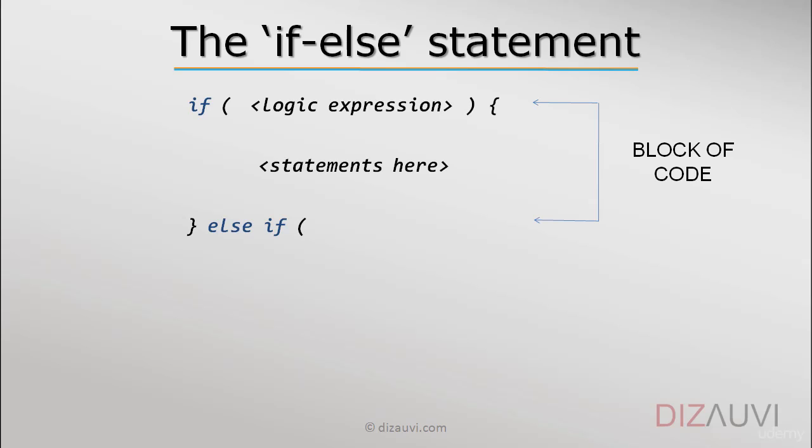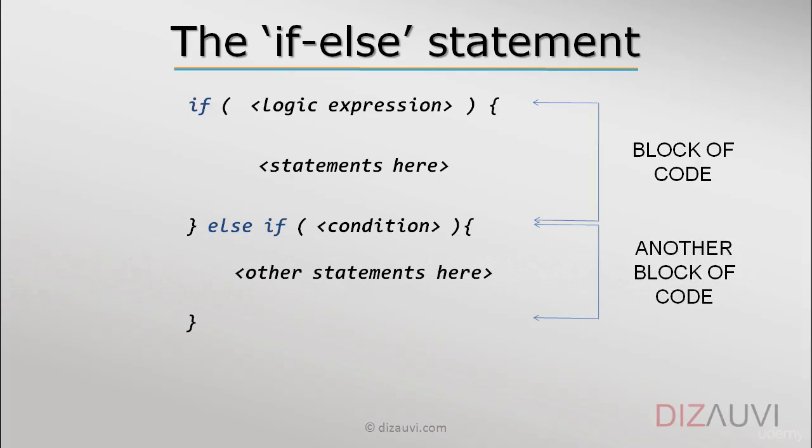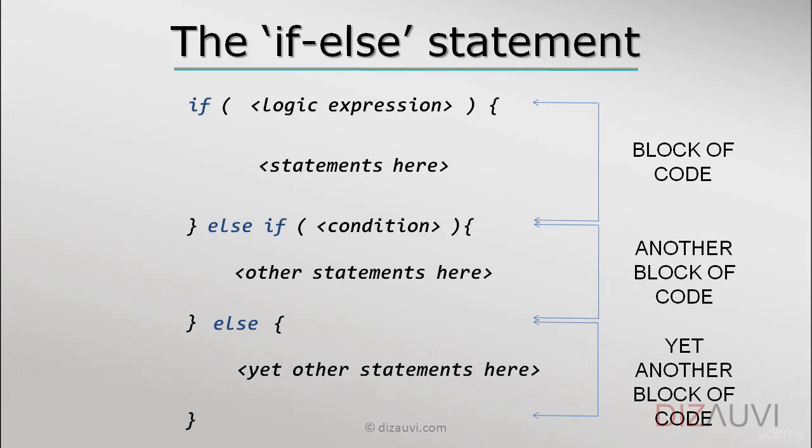So after the if, we can write another logic expression or condition which, if true, will execute this block of code. And we can have more than one such if-else. Okay? And finally, it ends with an else. And the else block of code will get executed when none of the above conditions are true. Okay? So we can have multiple blocks.